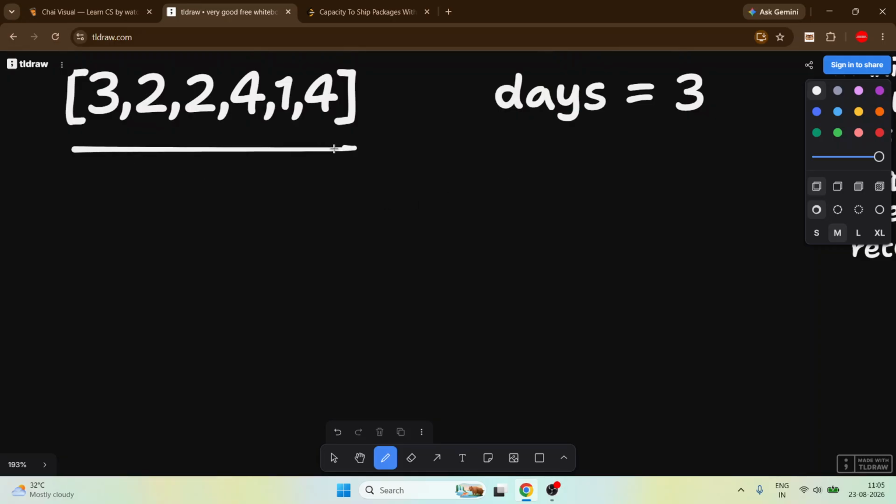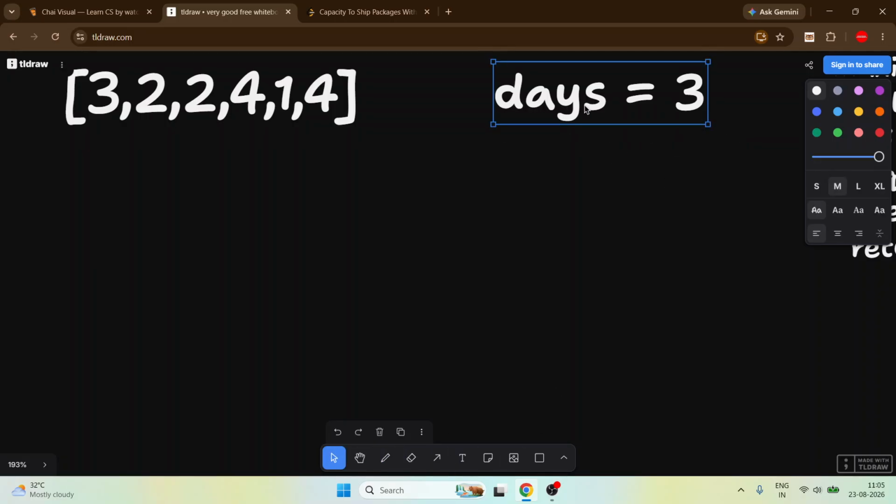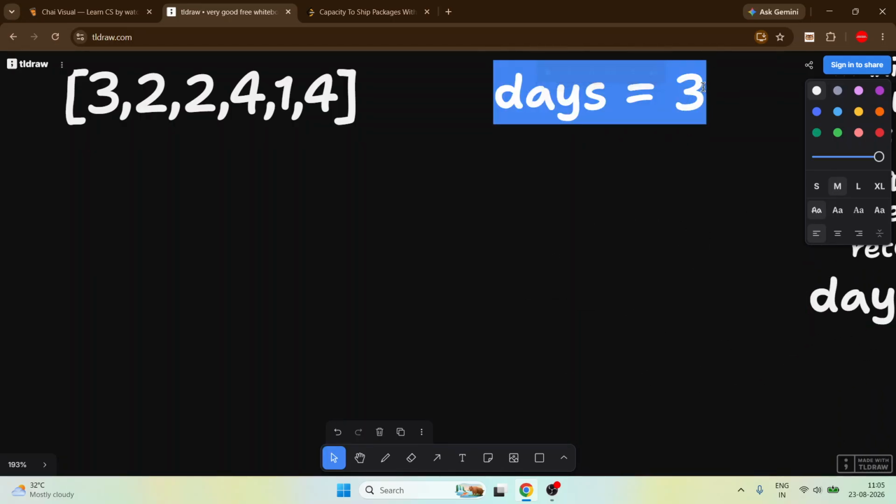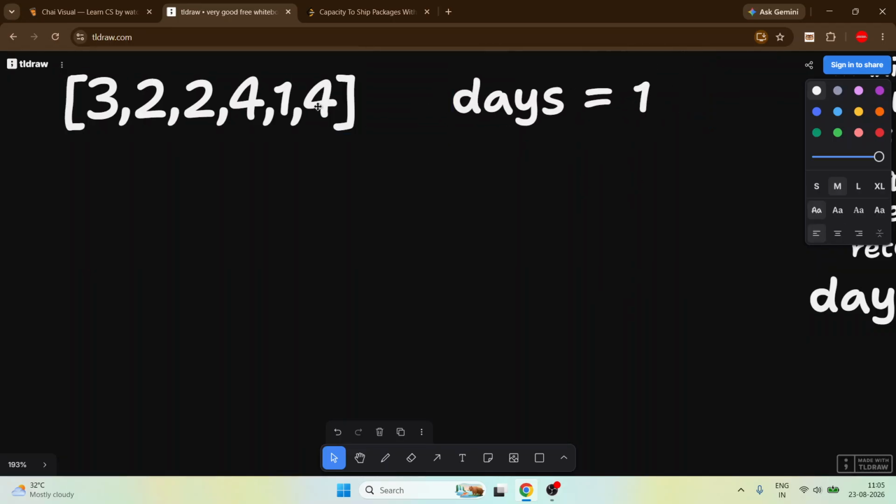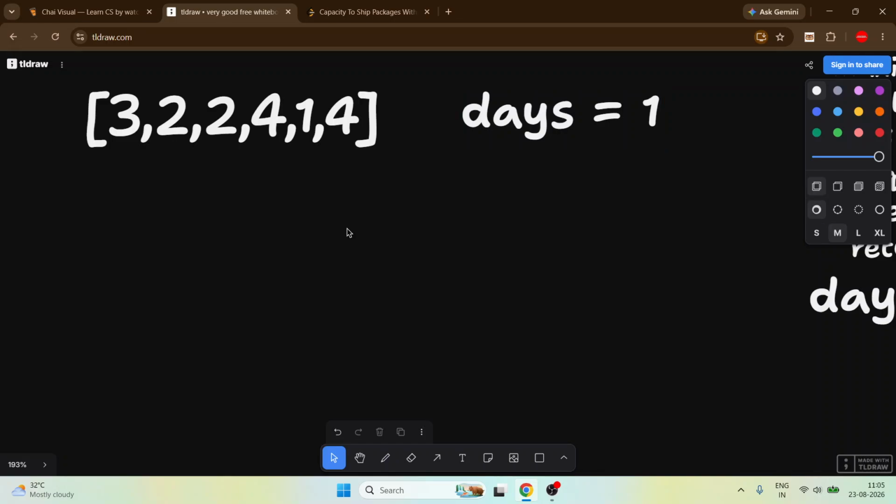Suppose we have to send all of these packages, and we are given only one day. In one day we have to put all of this into a ship and it has to go. So what could be the minimum ship capacity?